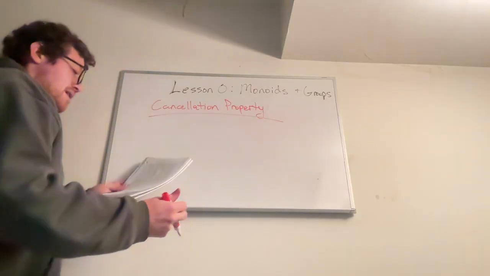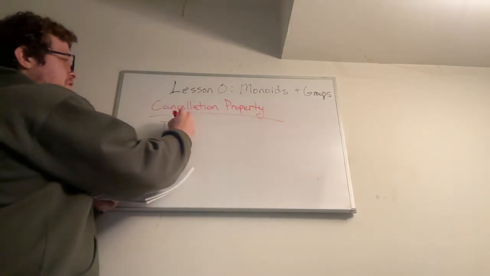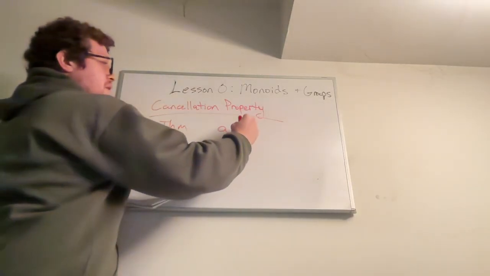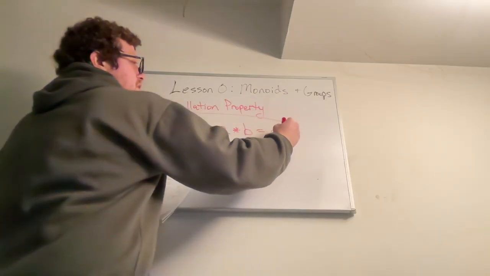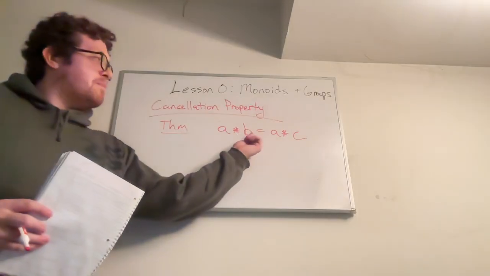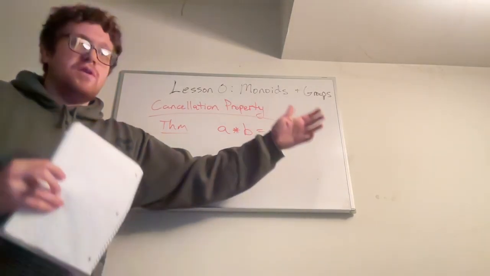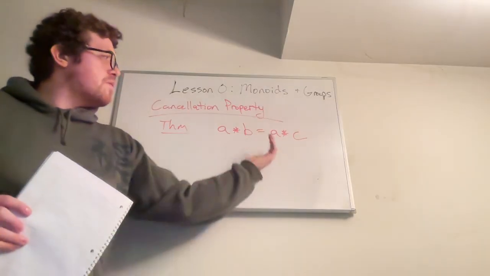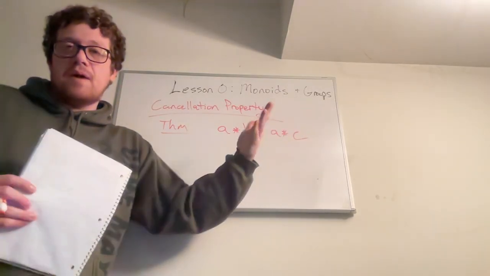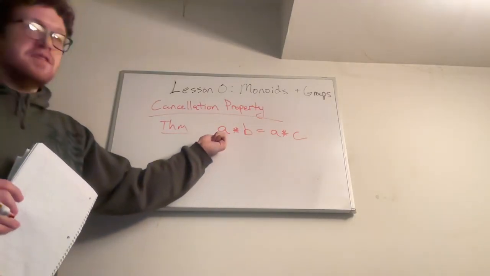It says that in a group, and this is really a theorem, if a star b is equal to a star c, meaning that if I take an element b and a possibly different element c, a priori we don't know if it's the same or not, they might be the same, they might be different, but we multiply them on the left with definitely the same element a.